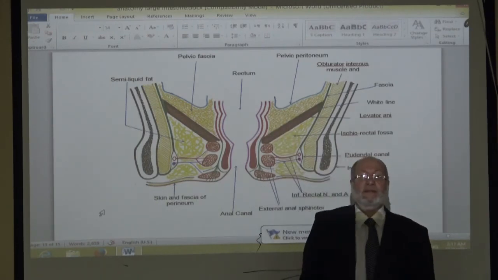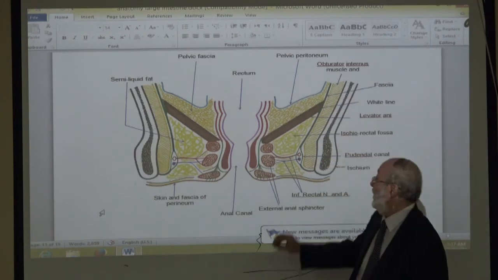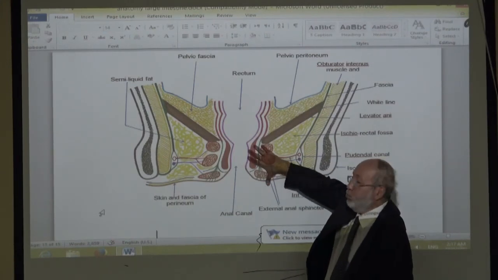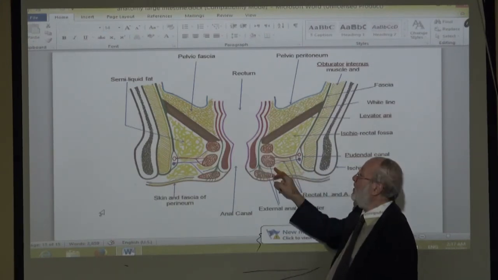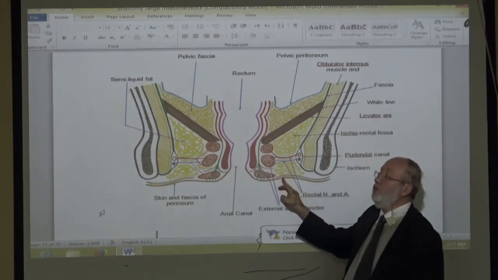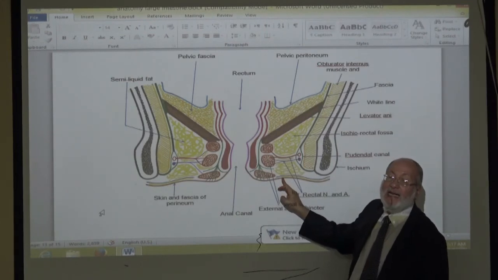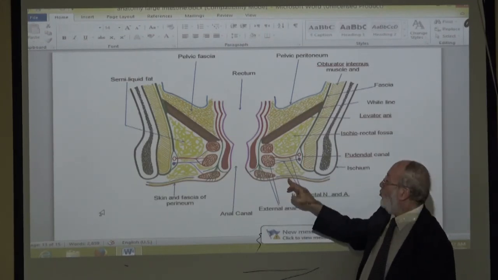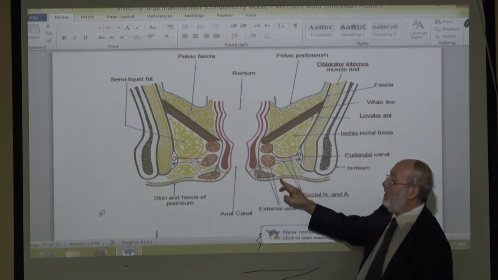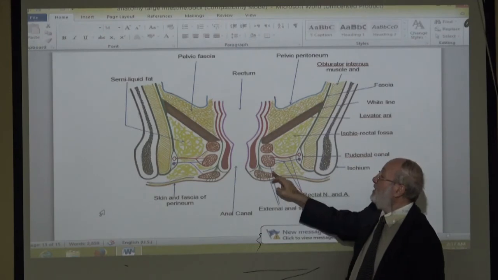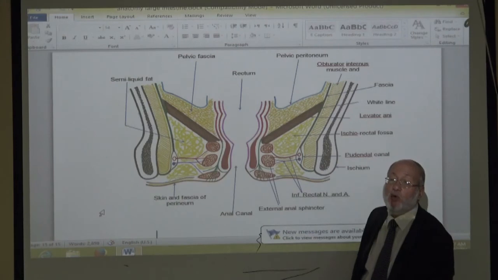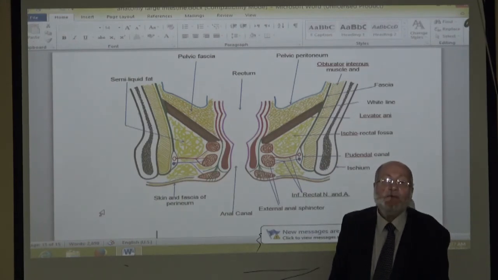If the abscess is neglected, it ruptures inside to the anal canal and outside to the skin, leading to a tract connecting two epithelial surfaces. The epithelial surface here is skin, and the epithelial surface here is the mucosa of the anal canal. This condition is called anal fistula.